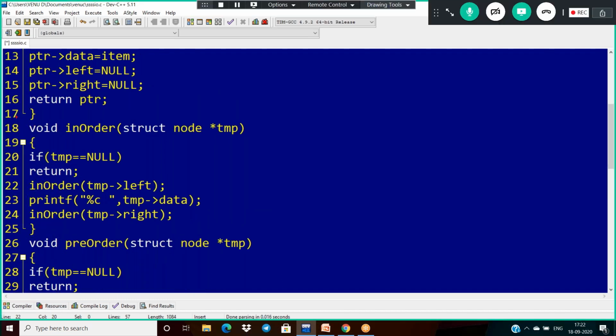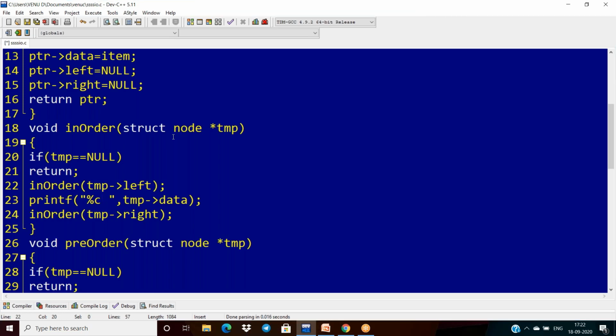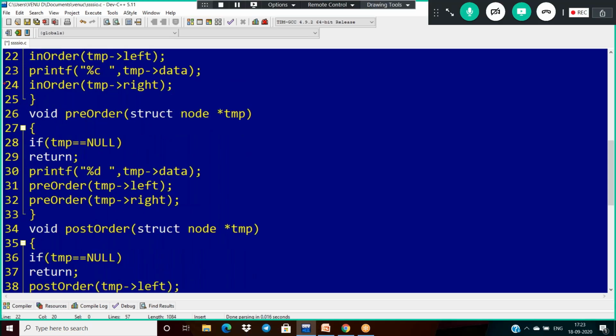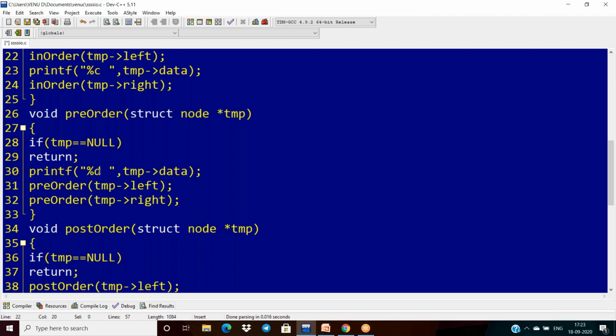In the case of in order, wherever you are printing the element, that is character type. So that is why I change percentage d to percentage c. Similarly here also I want to change this percentage d with percentage c.